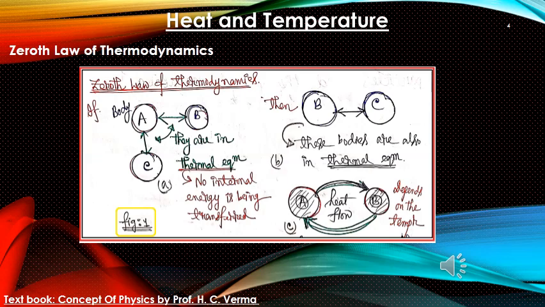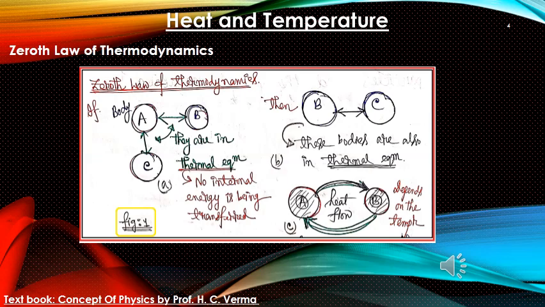Whenever there is no temperature difference between the bodies and they are in thermal equilibrium, then if body A is in equilibrium with body B, and body A is in equilibrium with body C, then body B and body C are also in thermal equilibrium. That is shown by figure 1 part B. We see that body B and body C are separately in thermal equilibrium. In the next section, figure C, it is written that the bodies are not in thermal equilibrium.